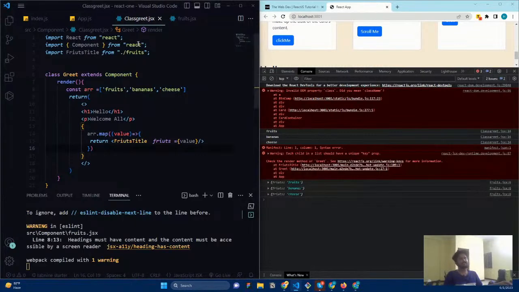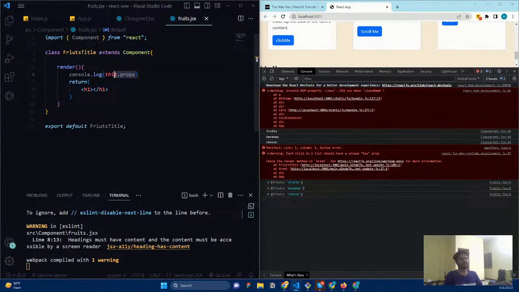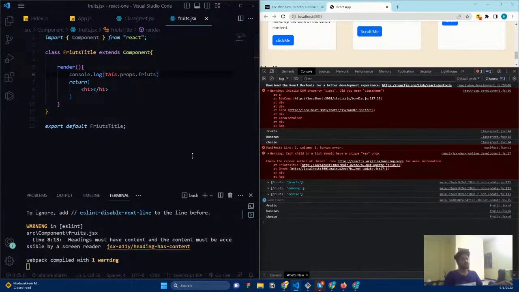Okay, you can see in the console, we asked for the props and it is giving me the object with this component. So now if I ask what is this dot fruits, what is this dot fruits, you can see... Okay, I made a spelling mistake. Sorry, for fruits. I made a spelling mistake. That's fine. Okay, you can see here.